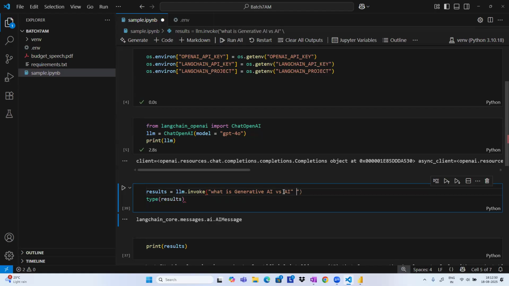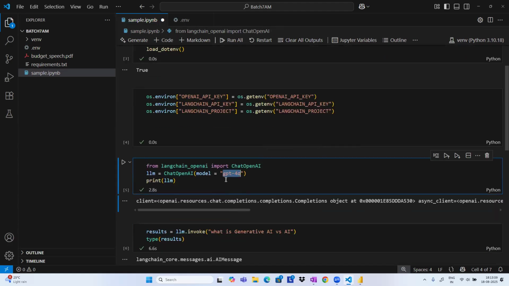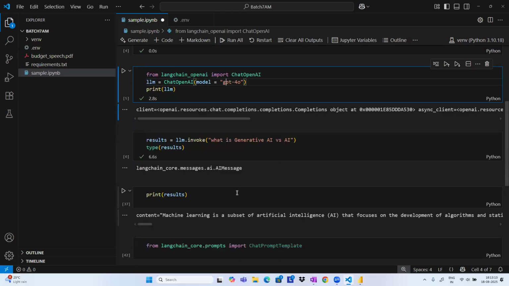Executed. So automatically, observe carefully. Programmatically, I'm sending the request and I'm getting the response there. See there, I'm using the GPT model only. GPT-4o is the model I'm going to use. I didn't write any code. I just downloaded the GPT-4o model and I'm just giving some kind of an input.